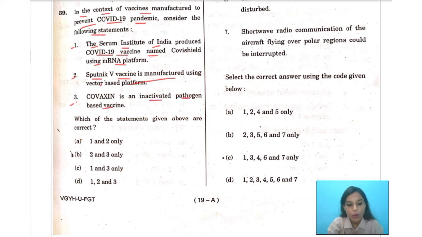All right. Now we need to consider which of these statements are correct with reference to the COVID-19 pandemic. Over here, number two and number three are the correct statements. So you see in these options below, option B would be the correct answer. So why did I choose Sputnik V vaccine and Covaxin when we are just talking about the reference to the COVID-19 pandemic? Let's talk about the Covishield vaccine.